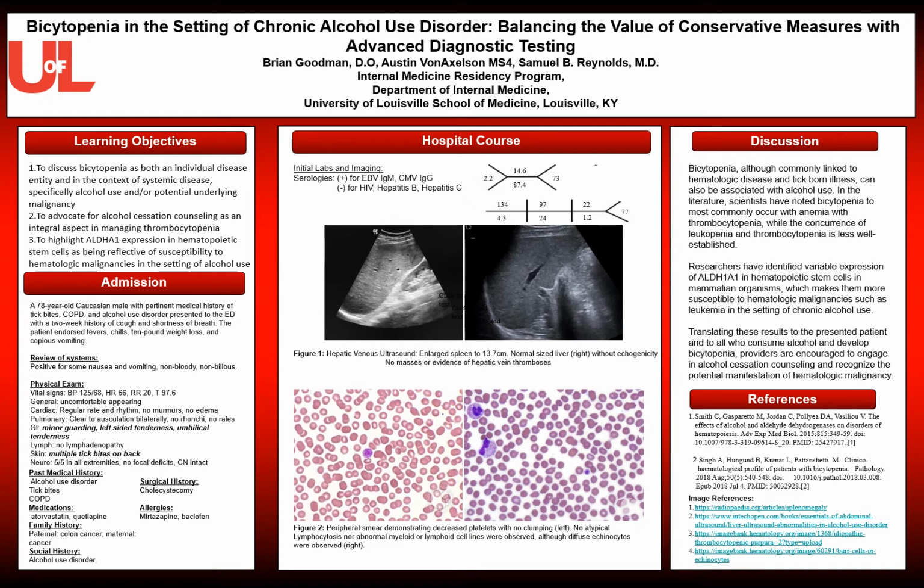Researchers have identified variable expression of ALDH1A1 in hematopoietic stem cells in mammalian organisms, which makes them more susceptible to hematological malignancies such as leukemia in the setting of chronic alcohol use. Translating these results to the presented patient and to all who consume alcohol and develop bicytopenia, providers are encouraged to engage in alcohol cessation counseling and recognize the potential manifestation of hematologic malignancy.